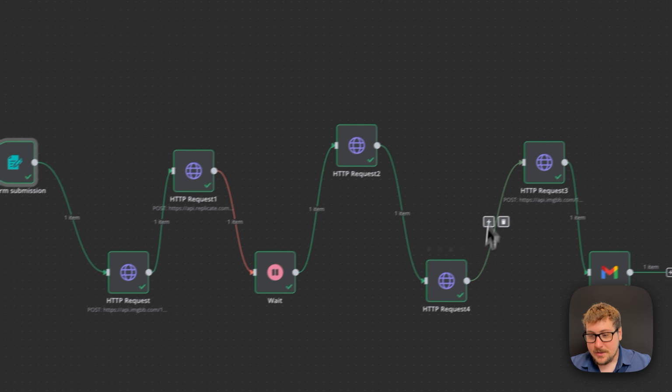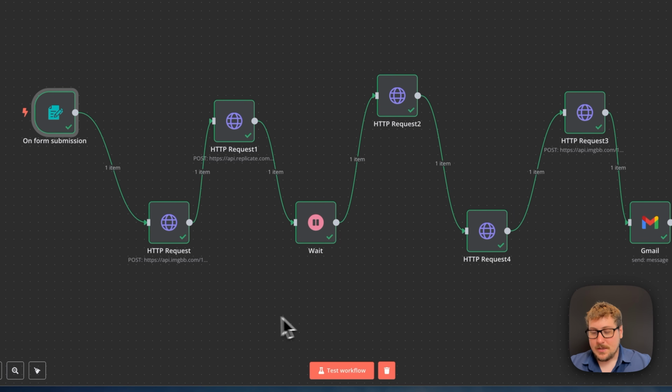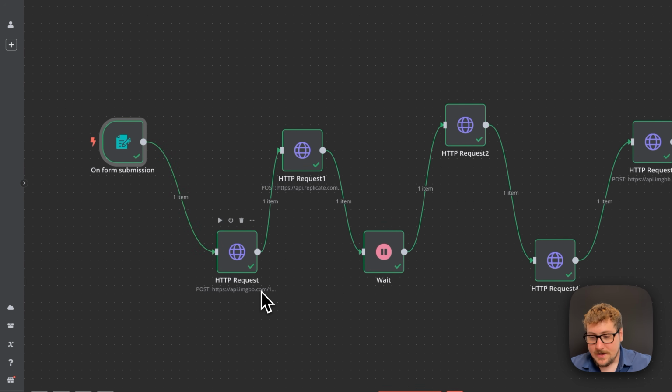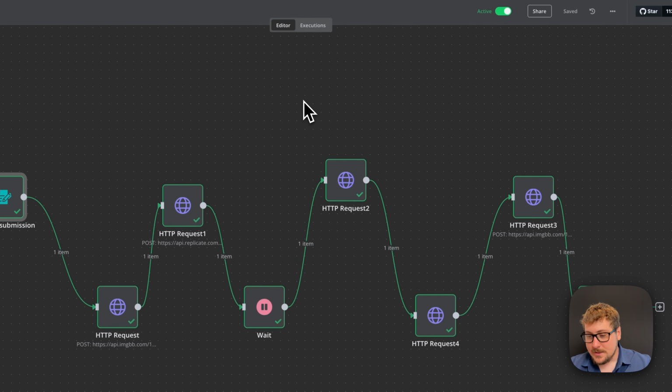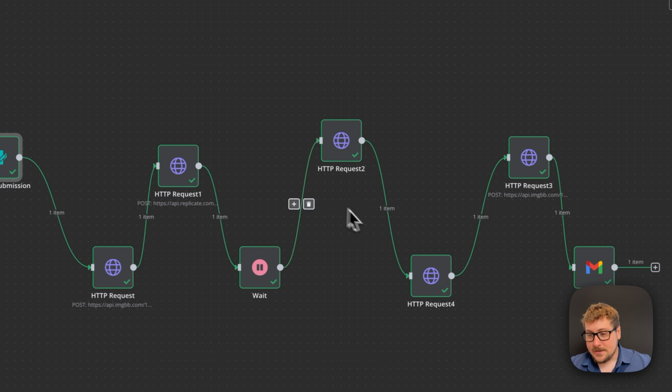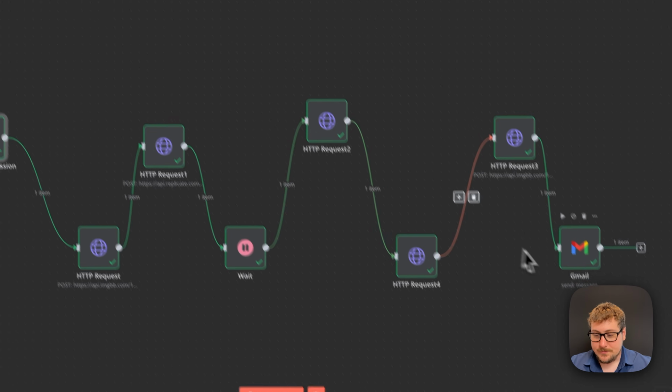You can copy it, you can use it for a different service, but the whole point of this coverage was really to show you how to handle those binary files, as well as show you how Replicate works and all these nodes together to build something that's actually of more use.